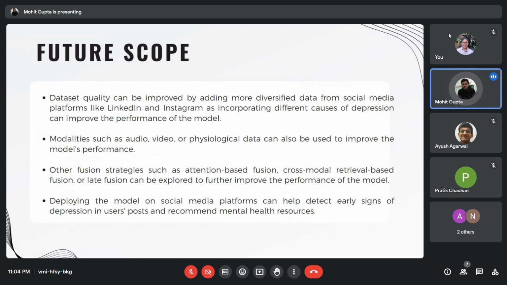We can include multiple modalities such as audio and video, and then use them with the input image and text to make better predictions. Next, better fusion strategies such as attention-based fusion or cross-modal retrieval-based fusion can be explored to improve the performance on the basis of different metrics. This also opens the scope of deploying the model through an Android application or a web-based application to detect early signs and symptoms in the user's posts or the web pages which are being scrolled by people.